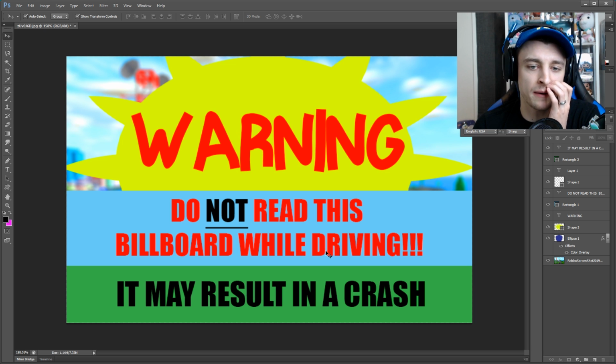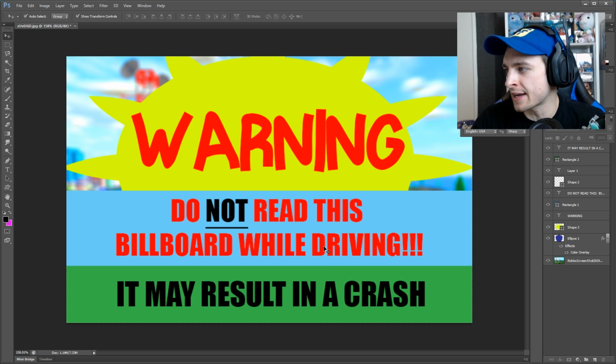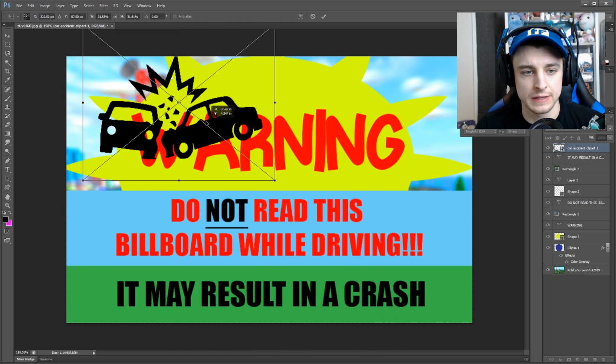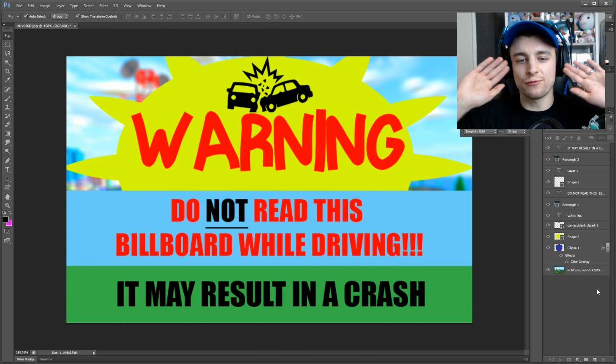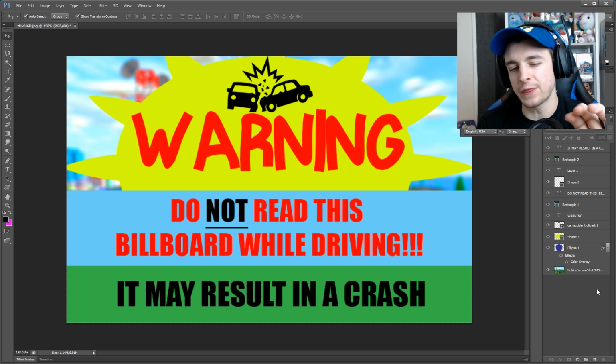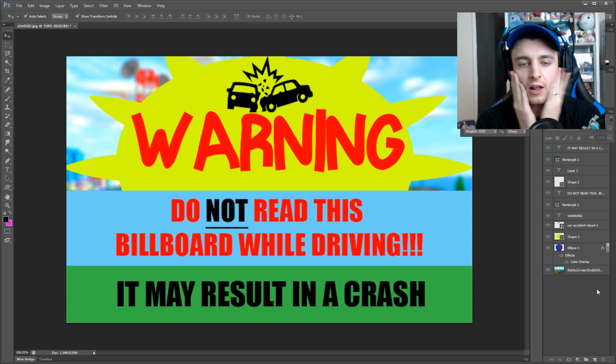Now, should we put a clip art of a car crashing or like car impact? So we could have this in the corner somewhere so you know exactly what's gonna happen if you read this billboard. All right, to be honest, I really like this. I like the way it's laid out. I like how everything looks. The only thing I'm not too sure about is the colors of everything. What's a good color scheme?